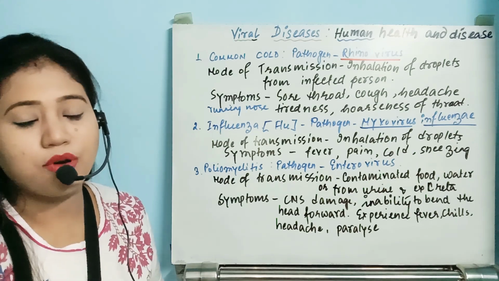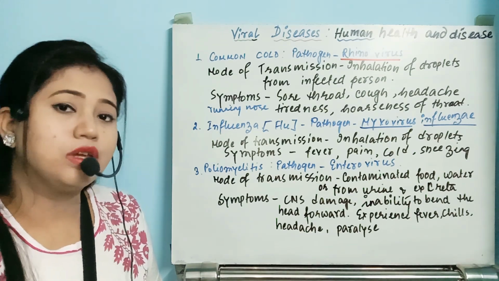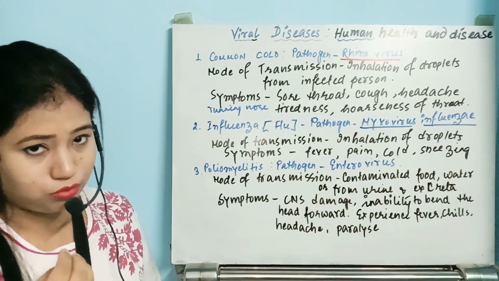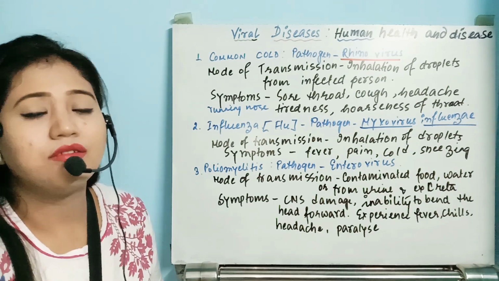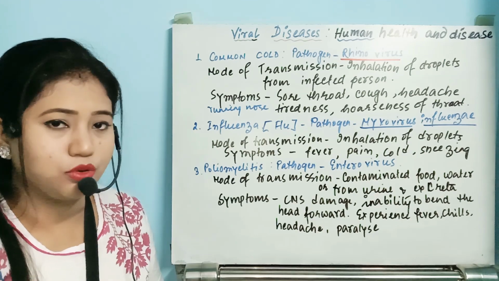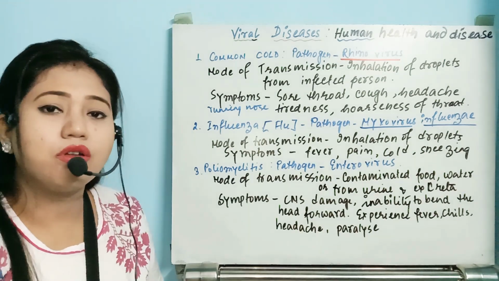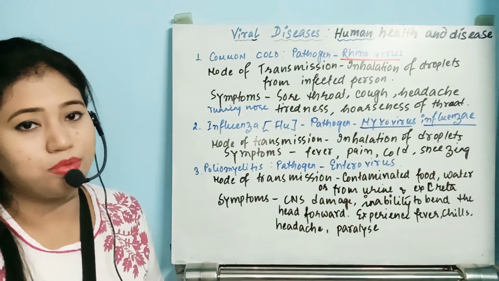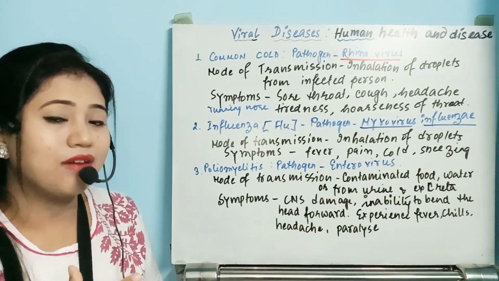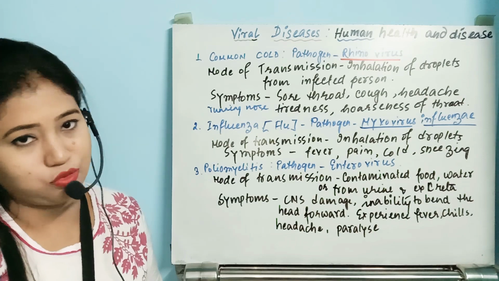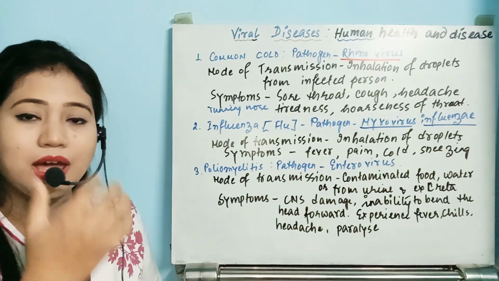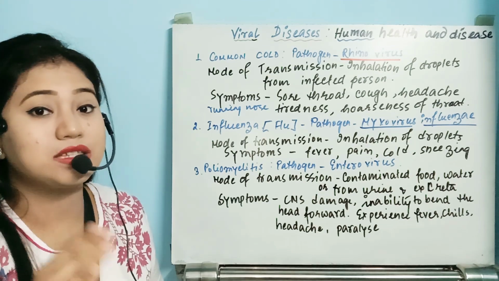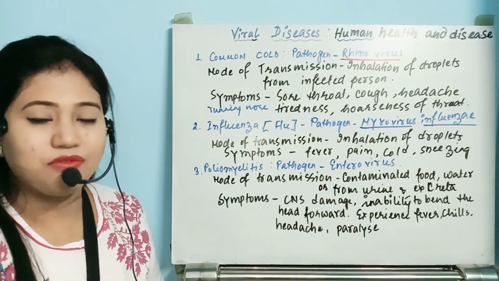Here we will see the same type of mode of transmission as the earlier viral disease, common cold. The individual will catch that virus through the droplets in the air which carry the virus, Myxovirus influenza. What happens if an individual nearby you is a patient of influenza and he is coughing or sneezing?